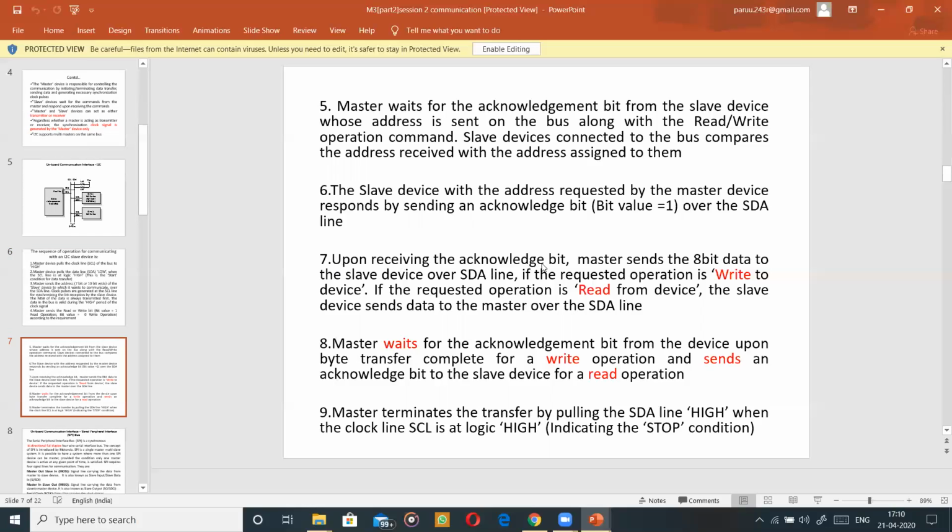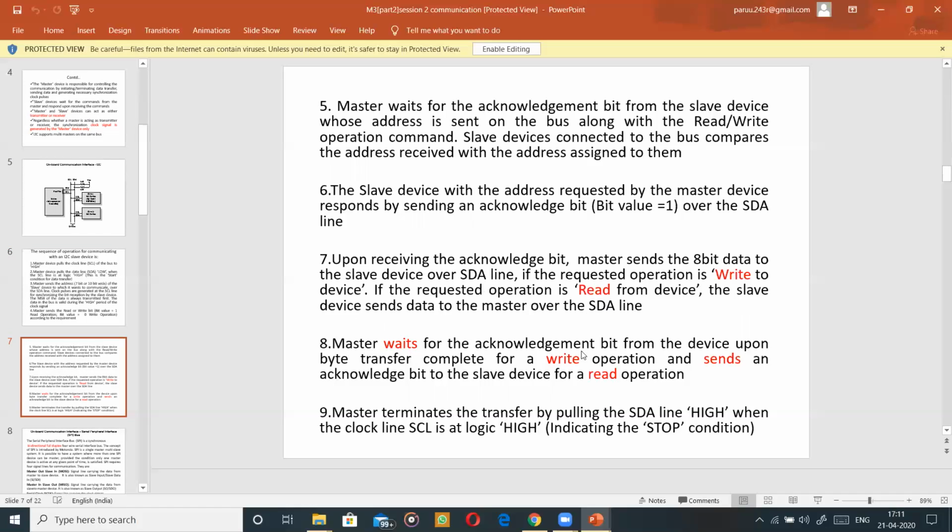Upon receiving the acknowledgement bit, the master has an assurance that yes, the slave is ready for the task. Now what does the master do? The master sends the actual 8-bit data to the slave device, again over the SDA line. If it is a write operation, if the master wants to write to the slave, then it will send 8-bit data to the slave. If it is a read operation, then the slave will send the data to the master. Again, the data is transferred over the SDA line. I hope things are clear to you. Now let's go to the next point.